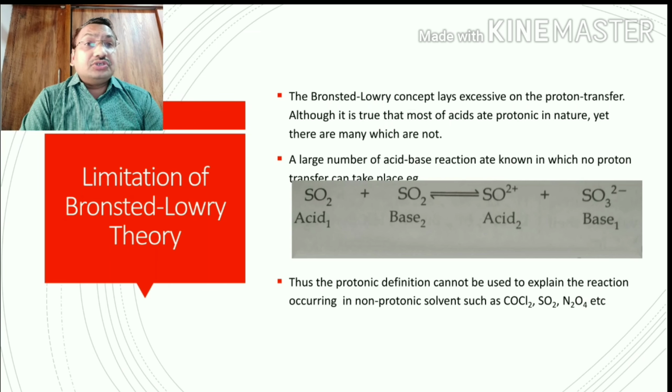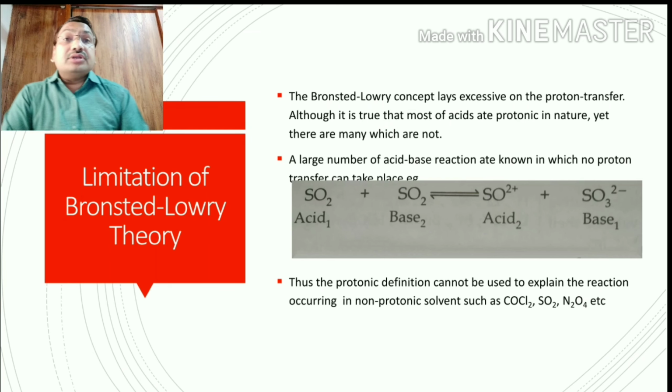Although it is true that most acids are protonic in nature, there are many which are not protonic, and these cannot be explained by the Bronsted-Lowry theory. How they are acidic or basic is one of the problems. A similar example is aluminum chloride. It is not protonic in nature and does not donate protons, so how is it acidic?